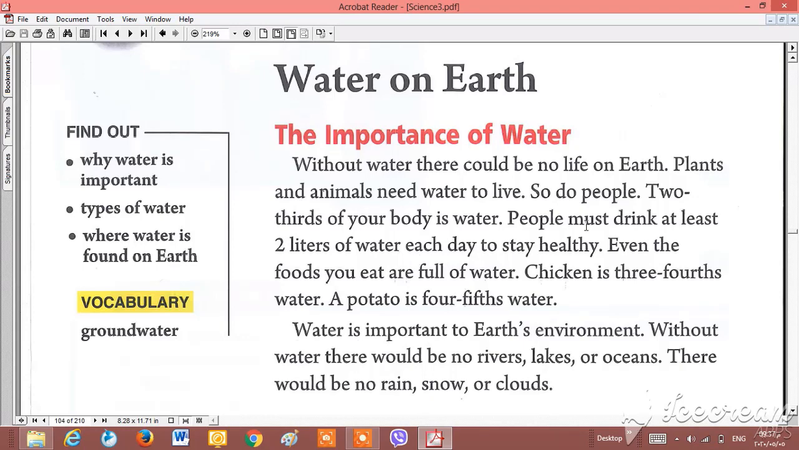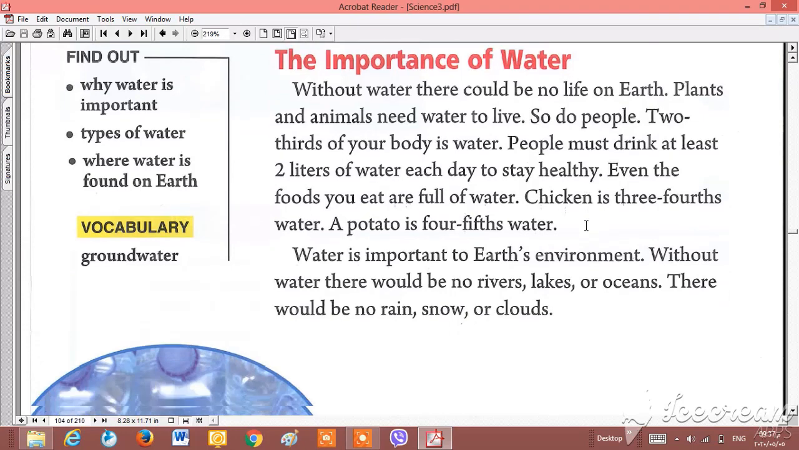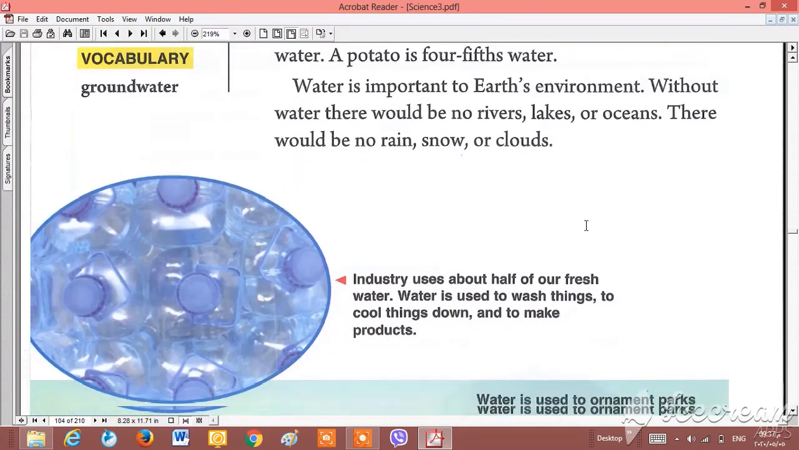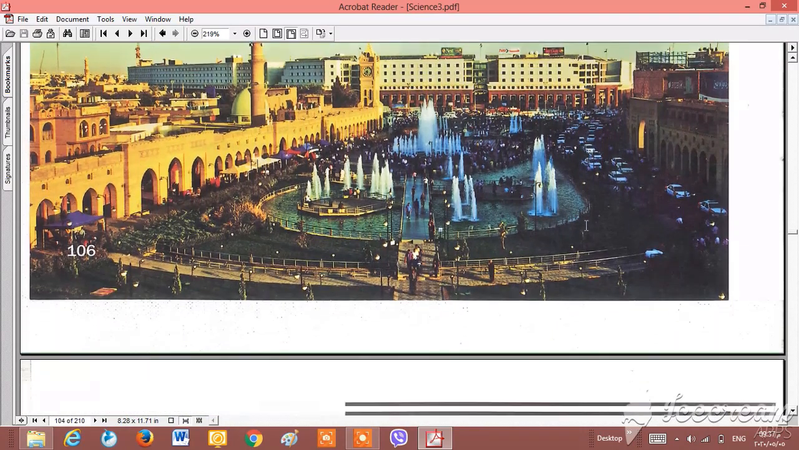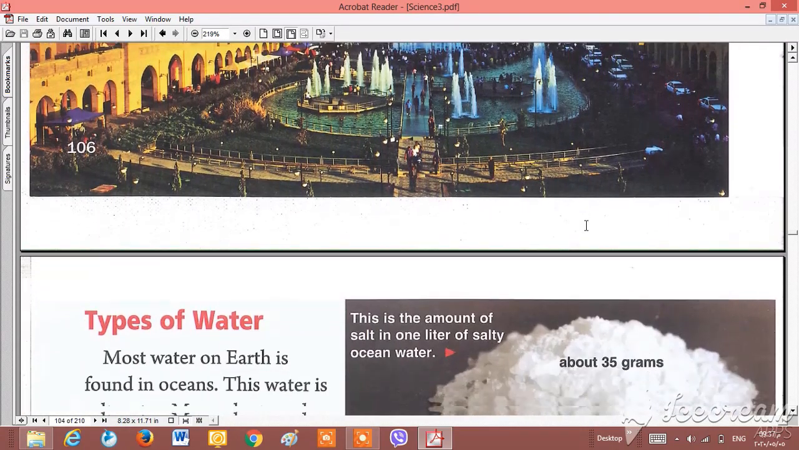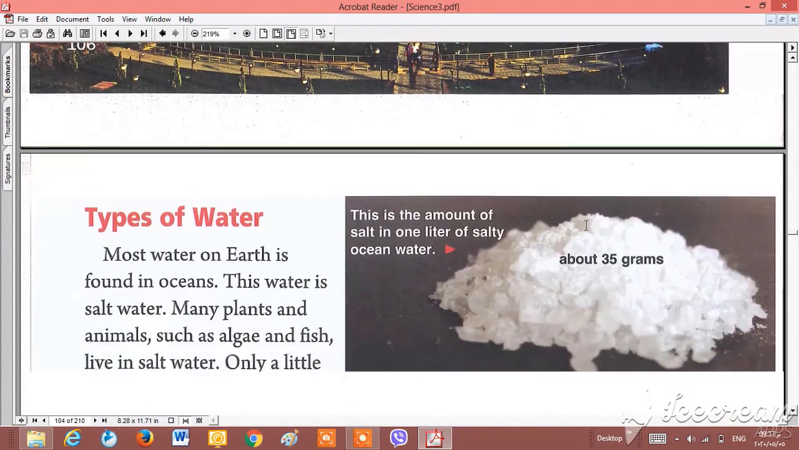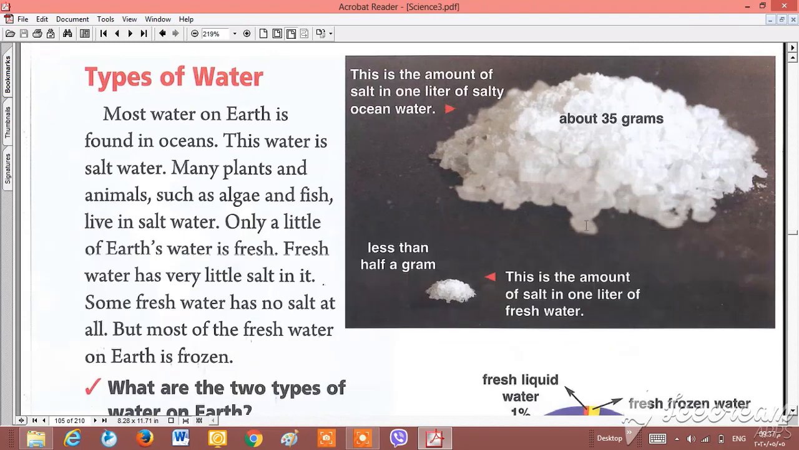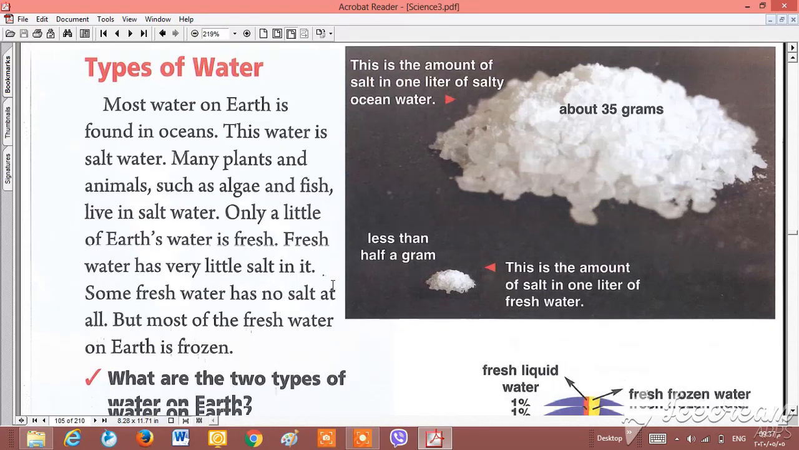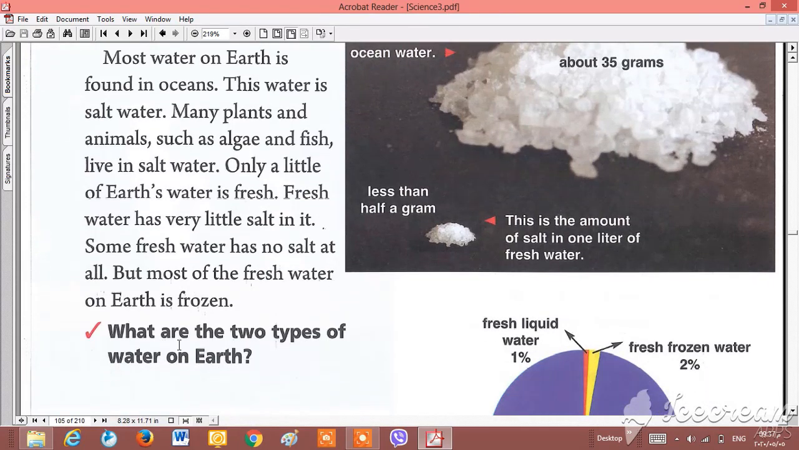Okay, that is the important thing that we studied on page 106. Now go to 107. There are a lot of things that we studied on page 107. Types of water. We said that water has 2 types: fresh water and salt water.